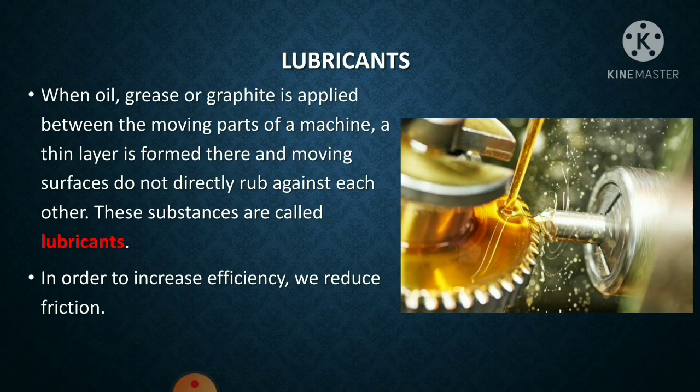When we apply oil, grease or graphite on some parts of the machine, a thin layer is formed, which makes the surfaces very smooth, and hence we reduce the friction. Such substances which are used to make the surface smooth, such as oil, grease or graphite, are known as lubricants.